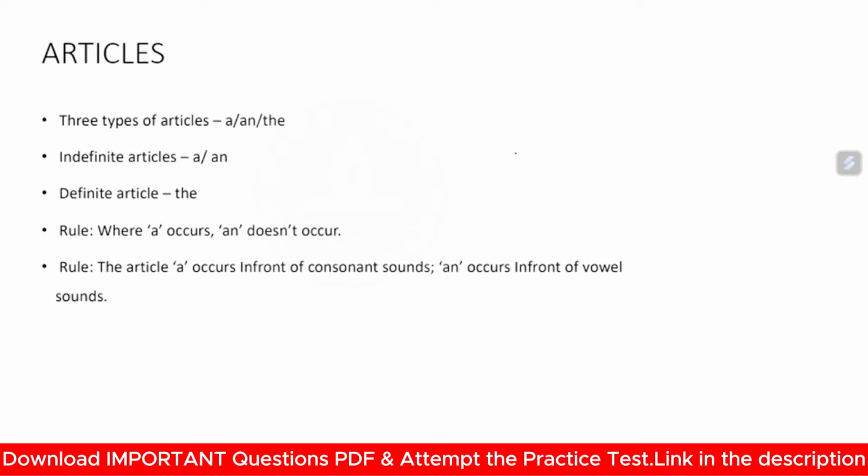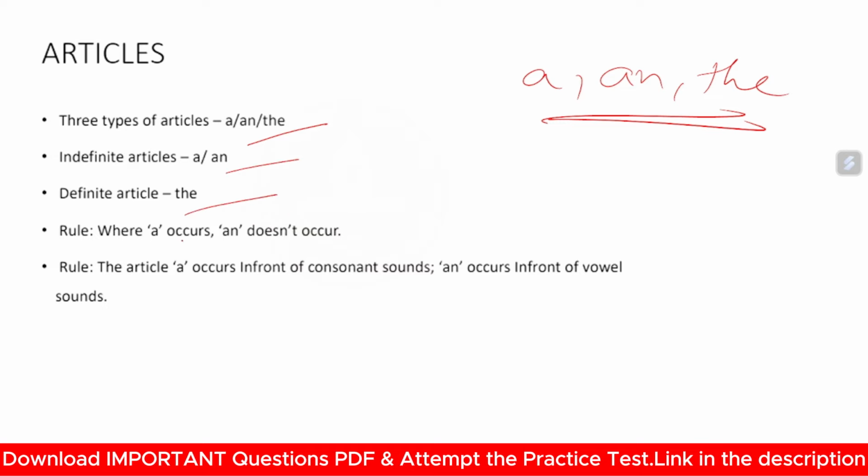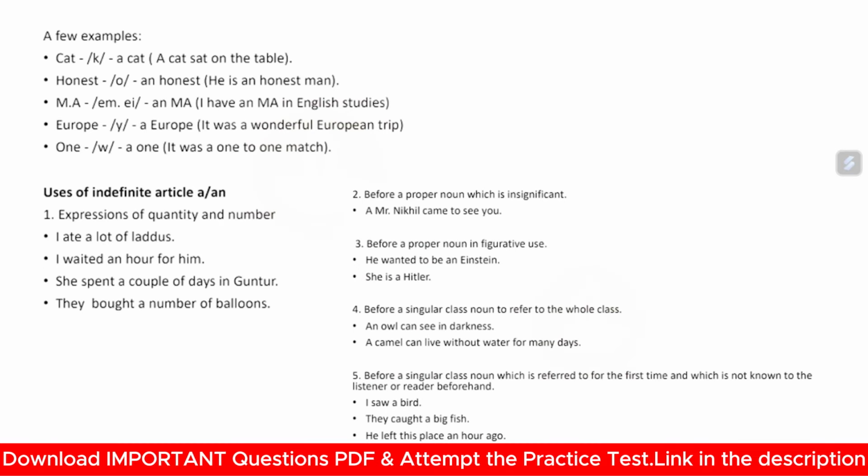Now let's move to the next topic: articles. Articles are very easy; you must have gone through them. A, an, and the are the three articles in English grammar. Indefinite articles are a and an. The definite article is the. The rule: a occurs in front of a consonant sound and an occurs before vowel sounds. Whenever you pronounce a word and a consonant sound is produced, a will be used, and whenever a vowel sound is produced, an will be used.